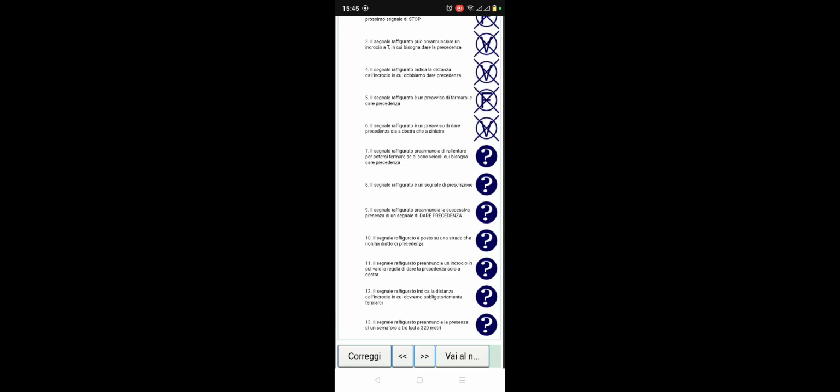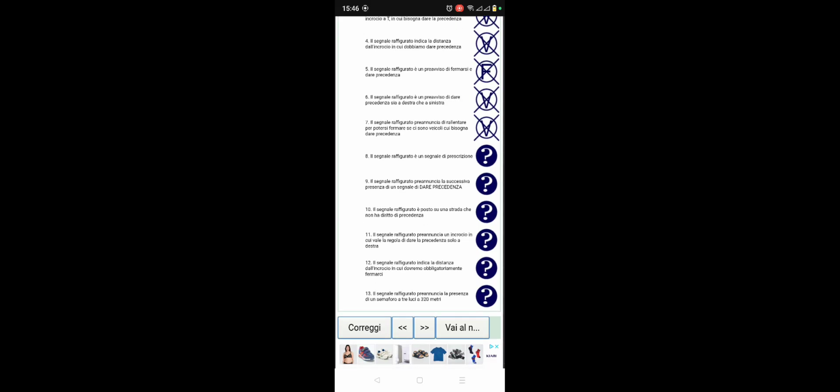Number 7, il segnale raffigurato, this sign figure, prescrive di rallentare per poter fermarsi. So this sign figure is telling us to slow down and be ready to stop. Se vi sono veicoli qui bisogna dare precedenza. So it's true. This sign figure is telling us to slow down and be ready to stop if vehicles are coming. So if we see a vehicle, we have to stop and give them right of way.